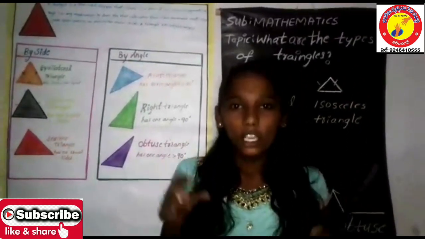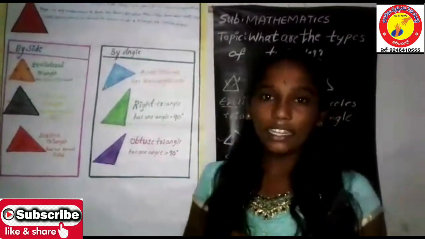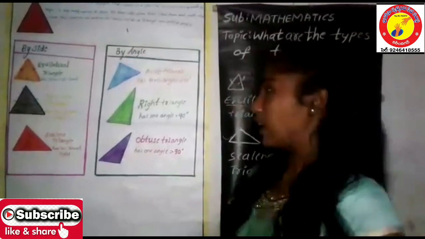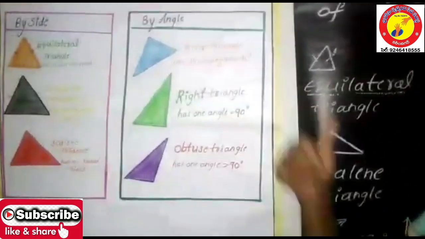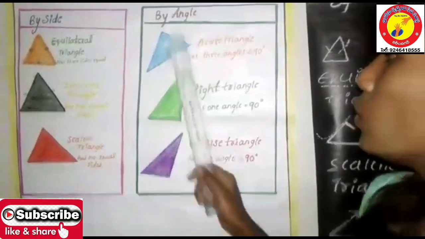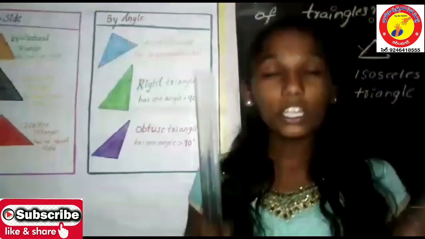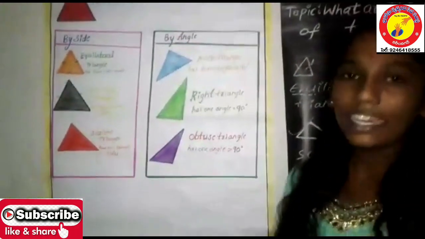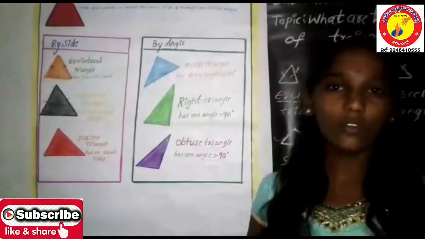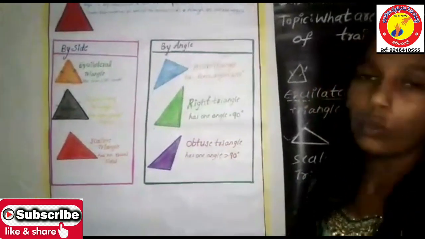So friends, if an angle is less than 90 degrees, then it is said to be an acute angle, which looks like this. And if it is exactly equal to 90 degrees, then it is said to be a right angle, which will look exactly like this.